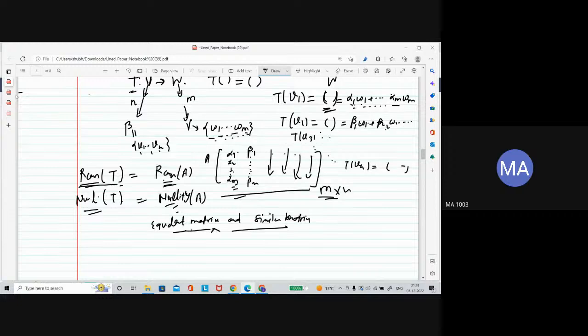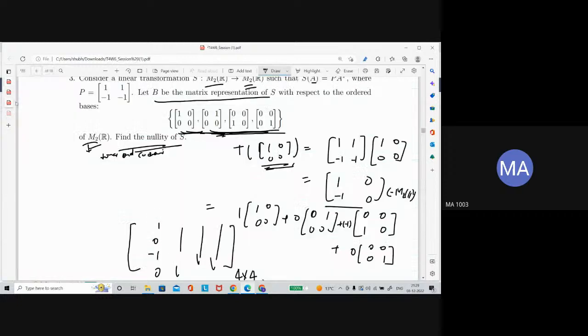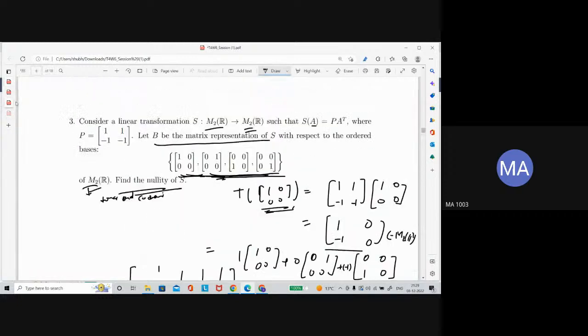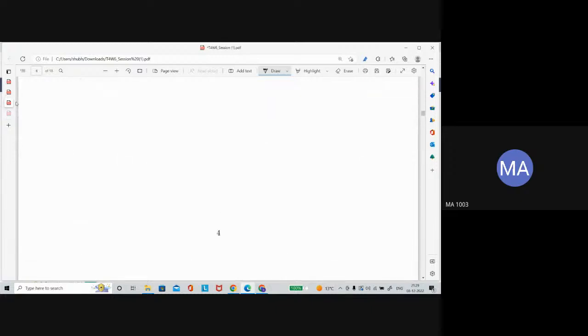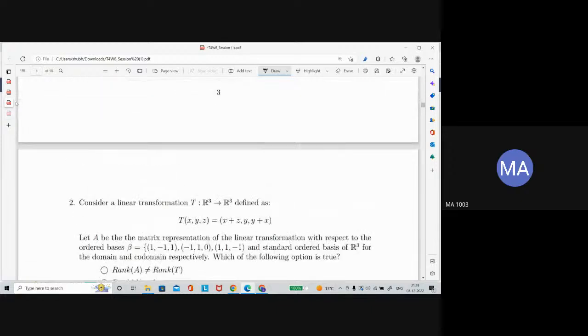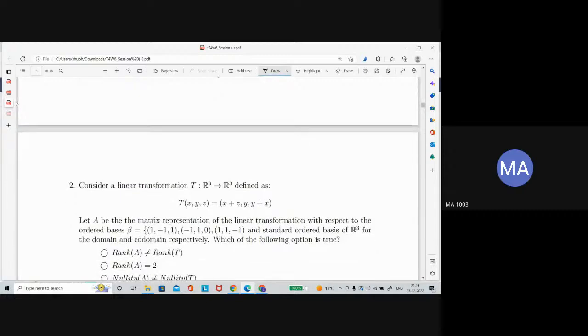One thing remains. If this expression is given and you want to check whether this linear transformation is injective, that is one-one, or not, suppose we have a non-zero vector whose image is 0.